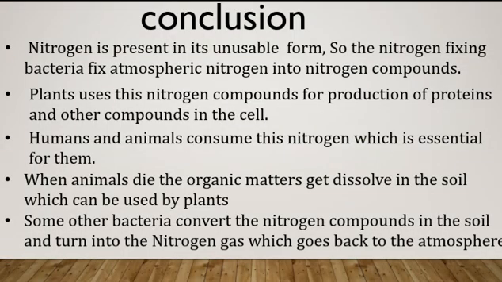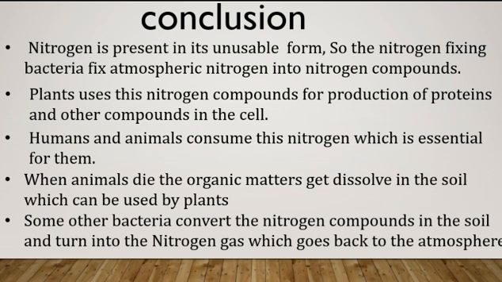Conclusion: Nitrogen, which is important for living organisms, is abundant in the atmosphere, but it is unusable. So the nitrogen fixing bacteria fix atmospheric nitrogen into nitrogen compounds, so plants can use this. The plants absorb this usable nitrogen compounds from the soil through their roots. Then these nitrogen compounds are used for production of proteins and other compounds in the cell by plants. Nitrogen enters the human body by consuming these plants.